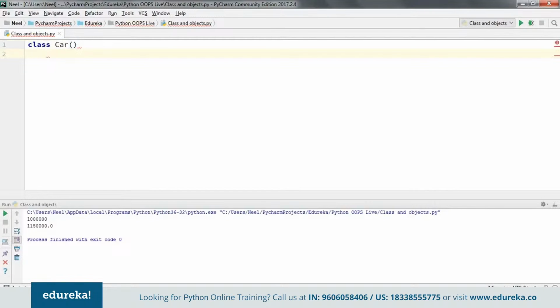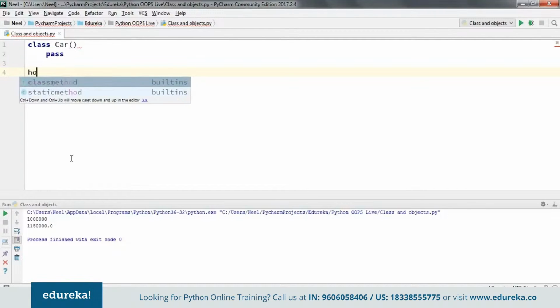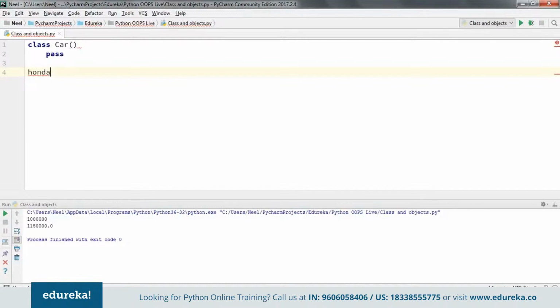And here, right now I'm not going to write anything, so I'm just going to use the keyword pass. Then comes the time for me to create objects for this class. Let me call an object, let's take Honda. This is the name of my object, and then I specify which class it belongs to. So it belongs to the class Car, and this is how you create an object in Python. Quite easy, right?